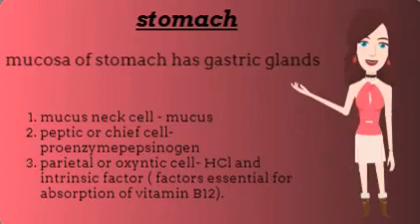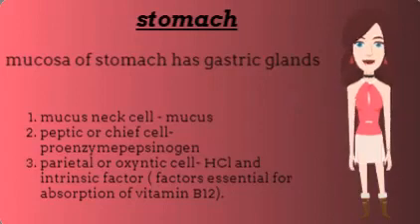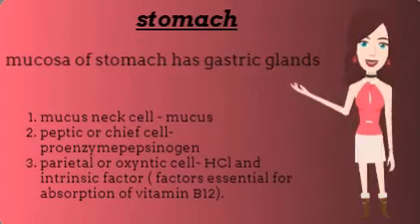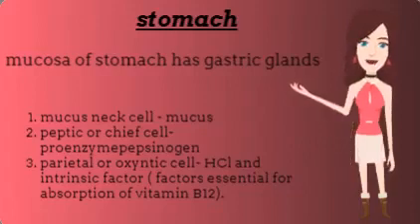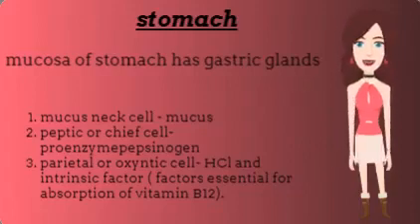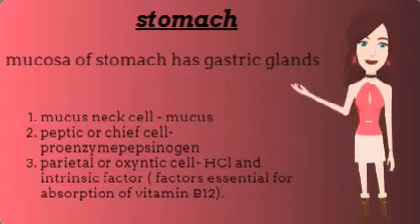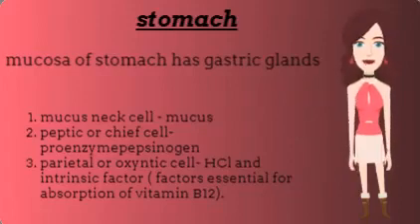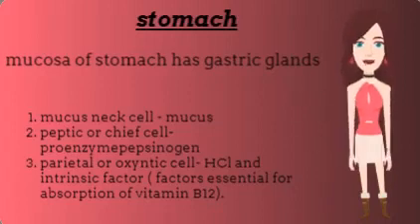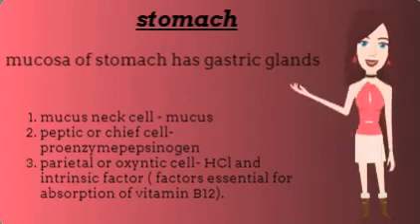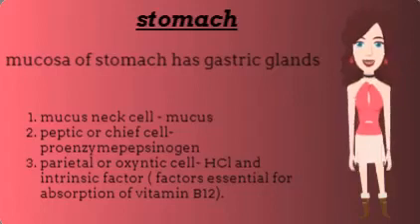The mucosa of the stomach has gastric glands like 1. Mucous neck cells, which secrete mucus. 2. Peptic or chief cells. They secrete the proenzyme pepsinogen. 3. Parietal or oxyntic cells. They secrete hydrochloric acid and intrinsic factor. Intrinsic factor is a factor essential for absorption of vitamin B12.